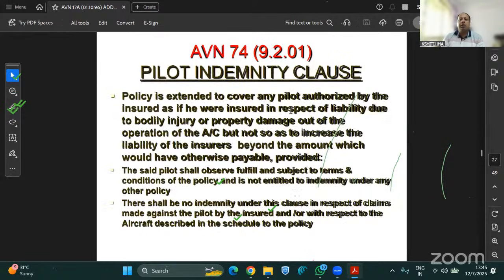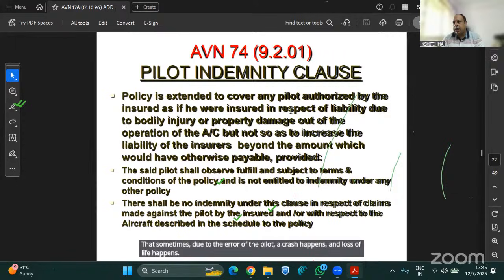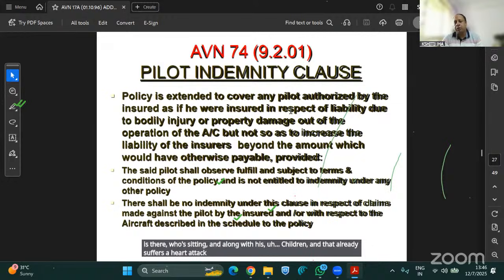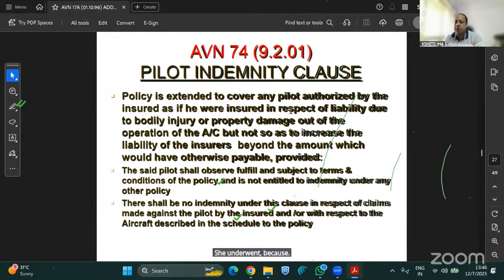Event 74, pilot indemnity clause. What is the pilot indemnity clause? Sometimes due to the error of the pilot, a crash happens and a loss of life happens. Although there might be no other losses, a person who was already under stress, an old lady sitting along with her children, suffers a heart attack, cardiac arrest in the hospital because of the stress she underwent thinking that the aircraft was going to crash.